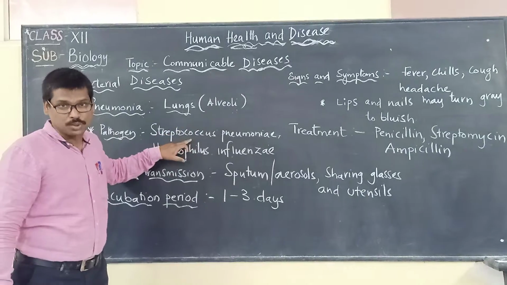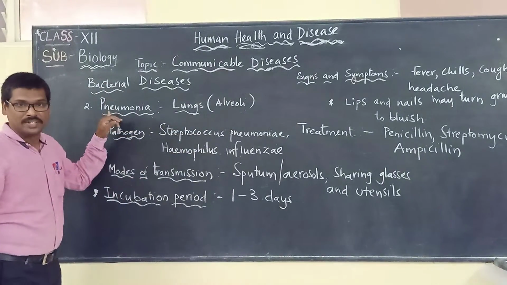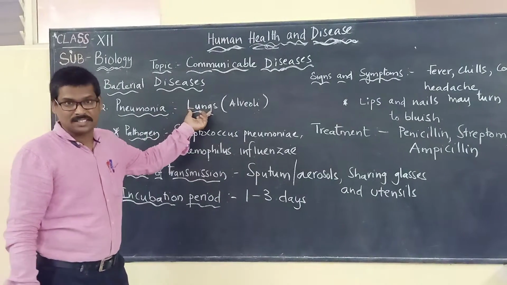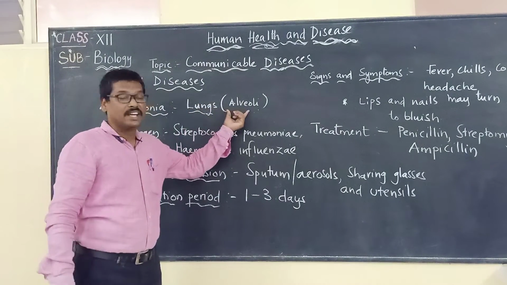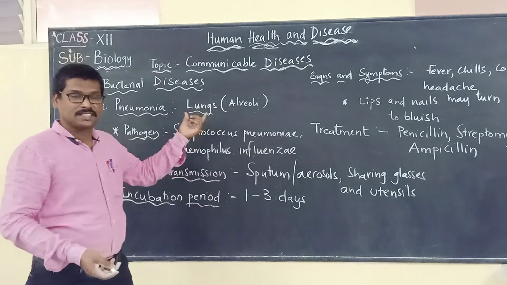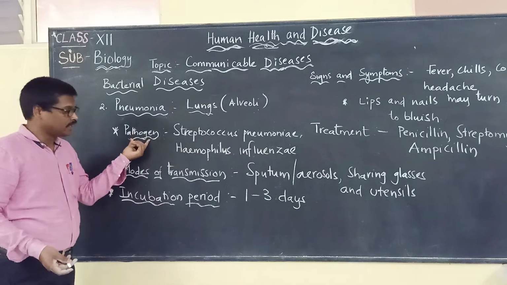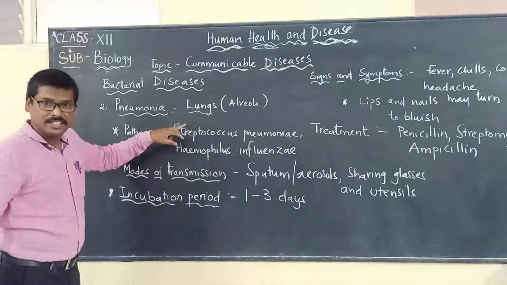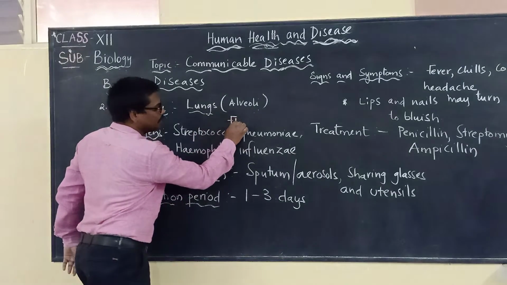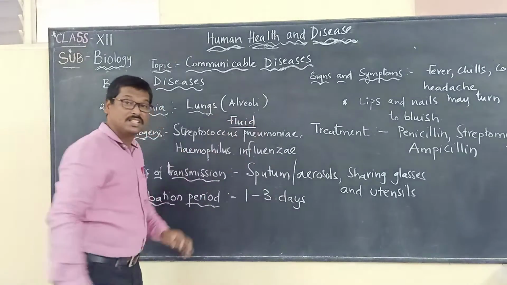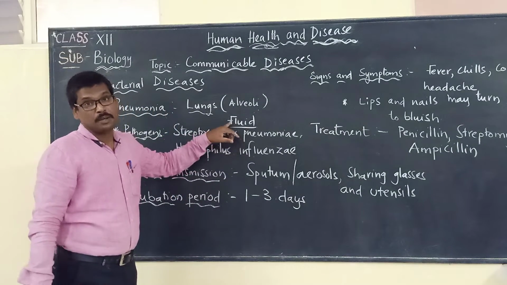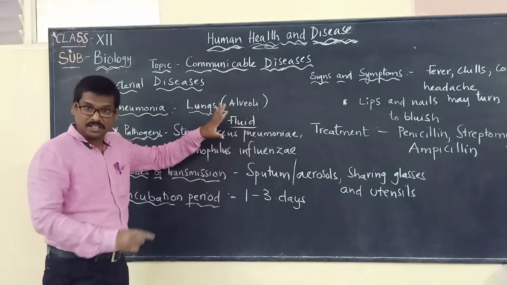So any of these two can cause what disease? Pneumonia. So pneumonia is a disease which attacks which organ in our body? The lungs. Which part of the lungs? The alveolar sacs, the air-filled sacs. When these air-filled sacs are attacked by any of these pathogens, they will be filled with fluid, and it becomes difficult to respire. So this is what we have to remember in the very beginning.